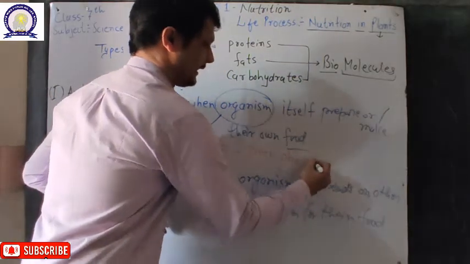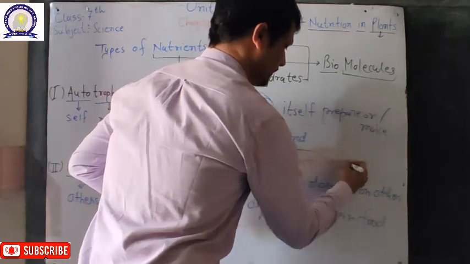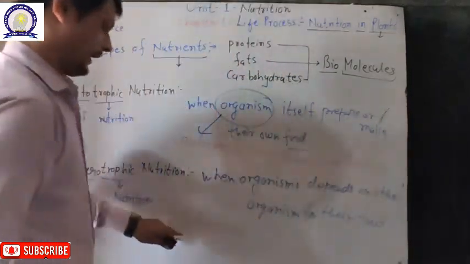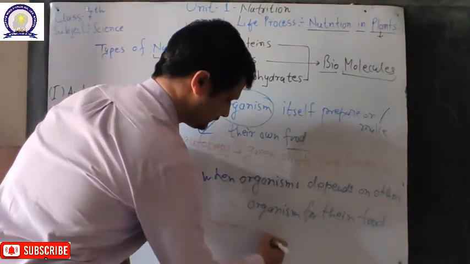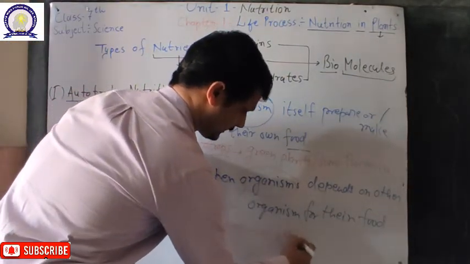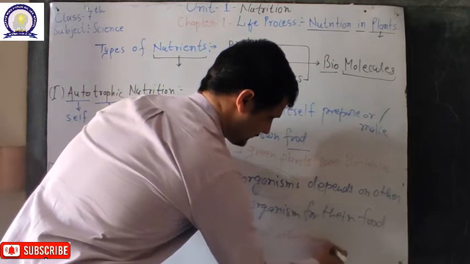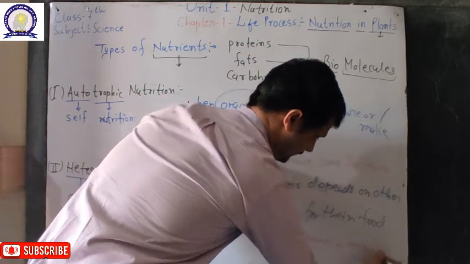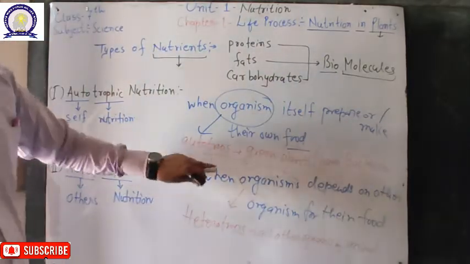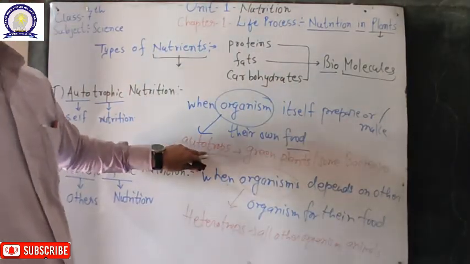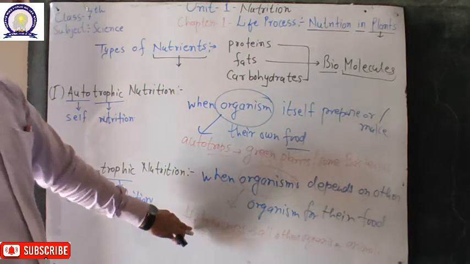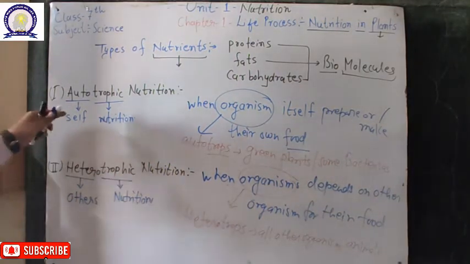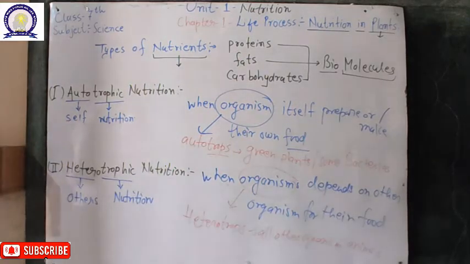So examples of autotrophs are mainly green plants and some kinds of bacteria, and heterotrophs means all other organisms like animals, which are not included in autotrophs, they are classified as heterotrophs. So this is the mode of nutrition and what the organisms are called which perform those kinds of nutrition.